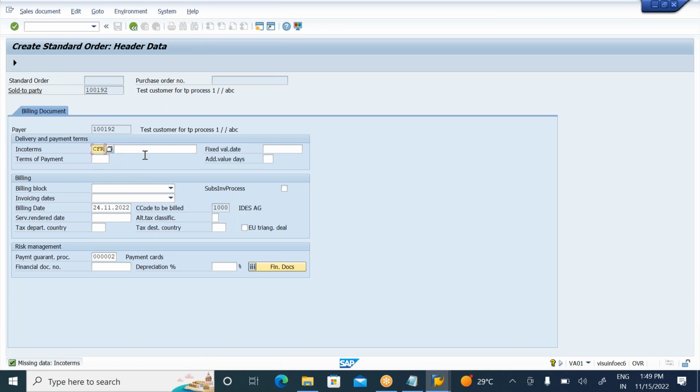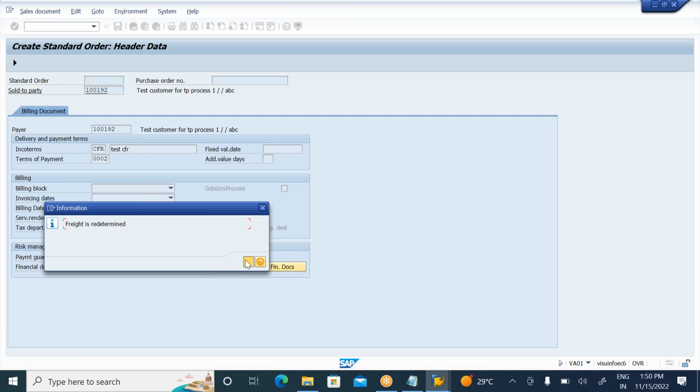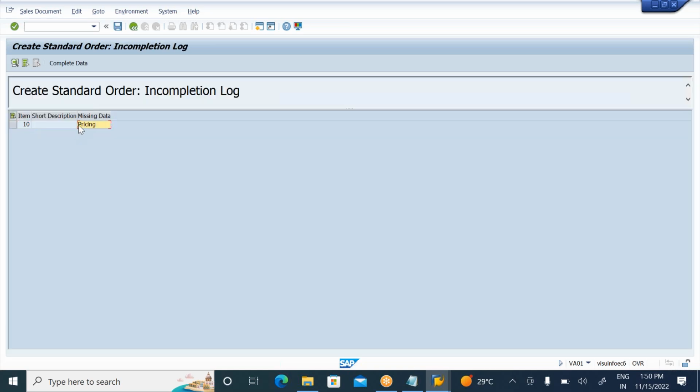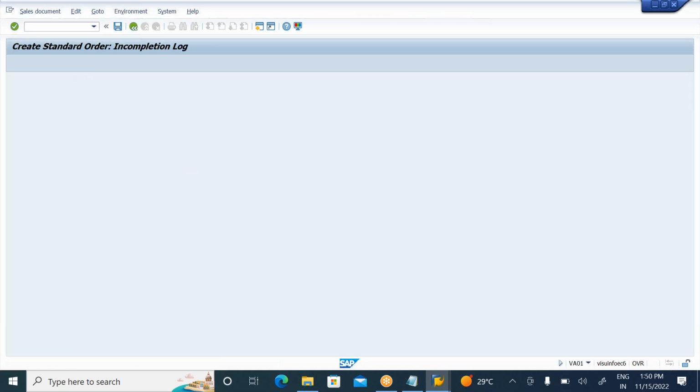Here CFR, this is actually just for CFR. The terms of payment here, you can enter all these details. And here again it is showing, so where do I need to go? I need to go to pricing. So go to complete data.